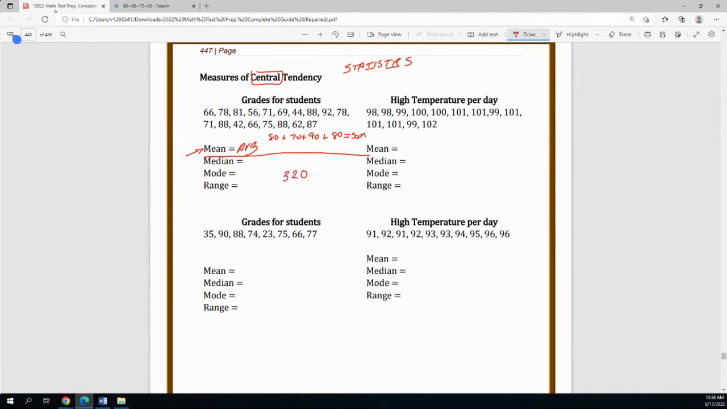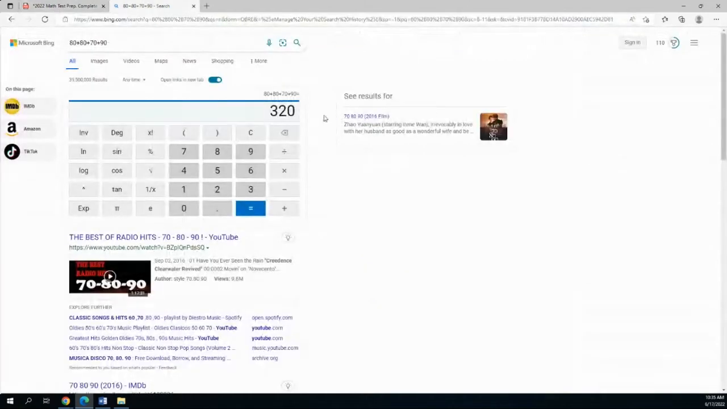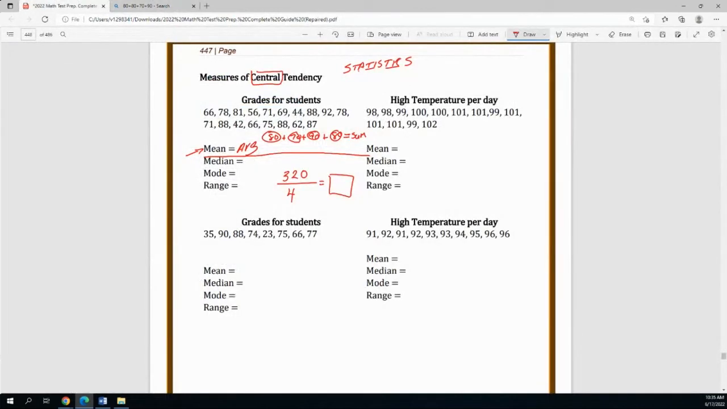Now, in order to figure out what the average is, you take that sum and you divide it by how many numbers or how many quizzes you added. There was 1, 2, 3, 4, so you divide by 4. So I take that 320 and divide it by 4, and I get a mean or average. It means that our average score was an 80. That's the mean, the word that is most common.